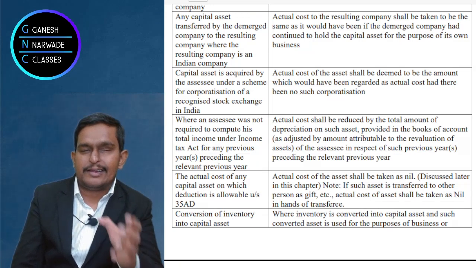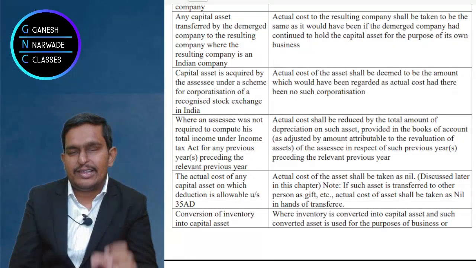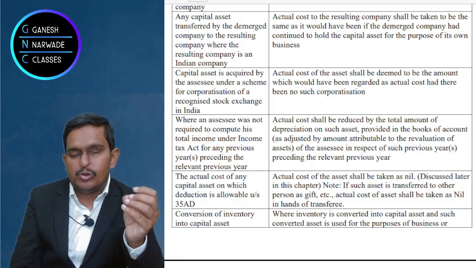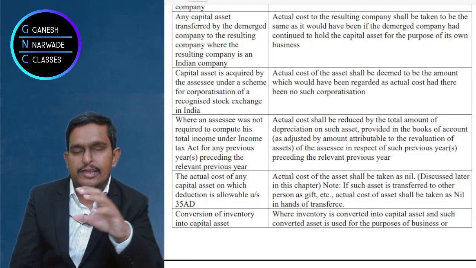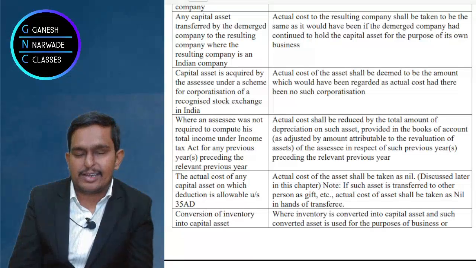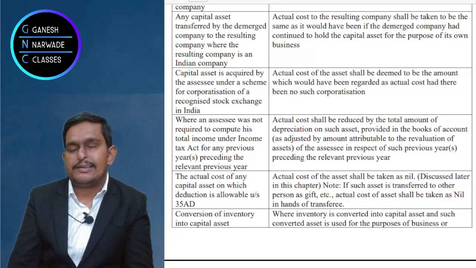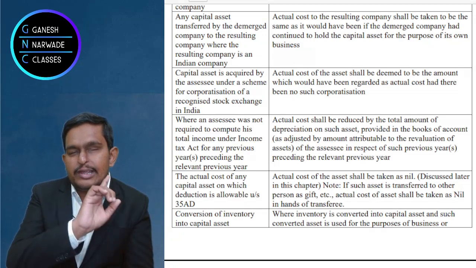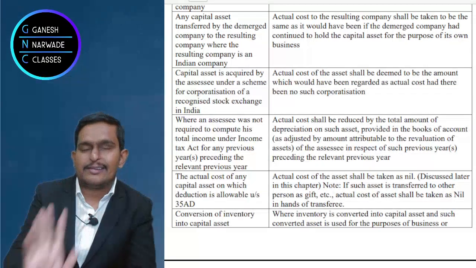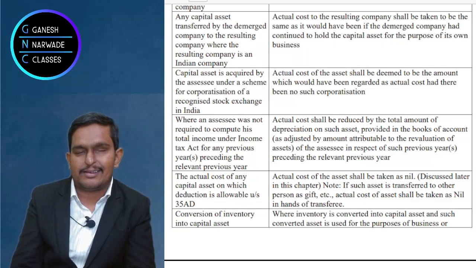Suppose under section 35 also, if there are any assets on which you get 100% deduction because they are used for scientific research and all, so you got 100% deduction for such capital assets, then no depreciation will be allowed. So there is no actual cost under section 43 subsection 1 for such assets.